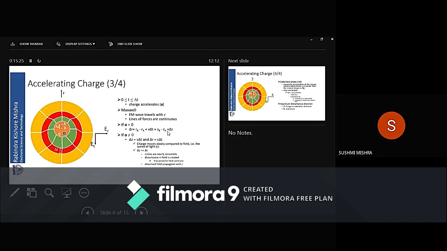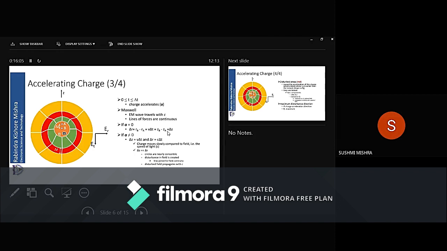So the field gets disturbed. Now, the disturbance region is red. Yellow is the region for A. Green is the region for B. Disturbance region is A. Now the lines of charges are continuous. Since lines of electric field are continuous in this red region, there will be lines connecting the lines in the green region to the corresponding lines in the yellow region.